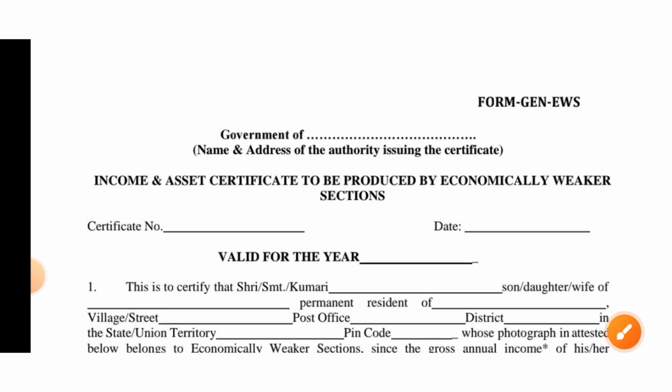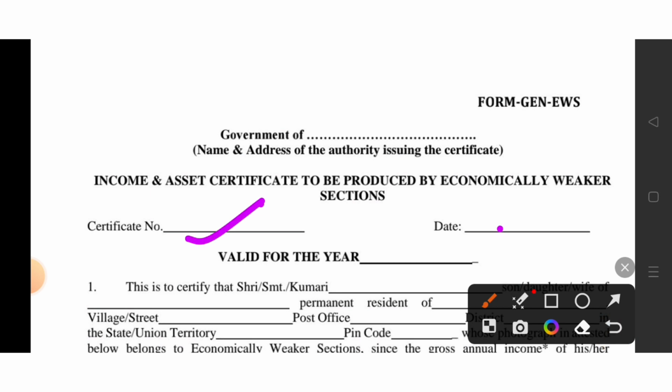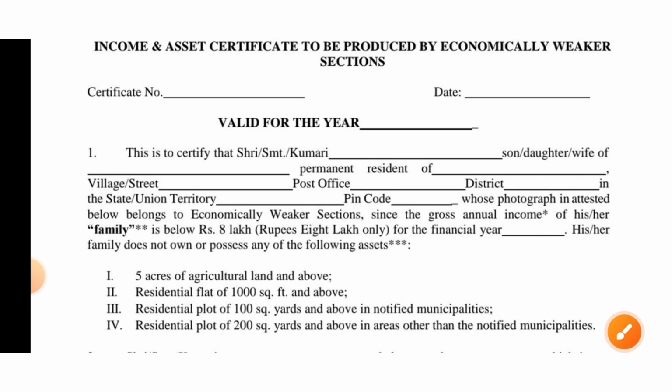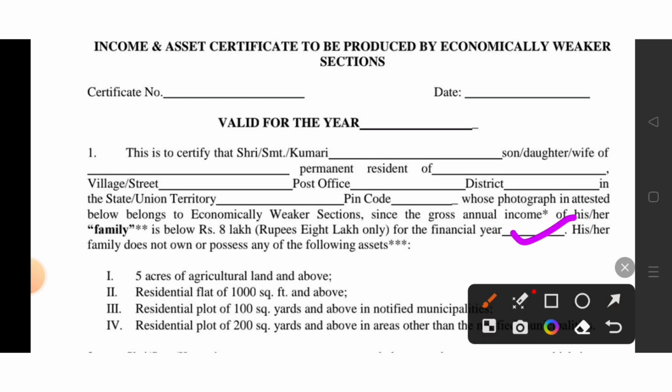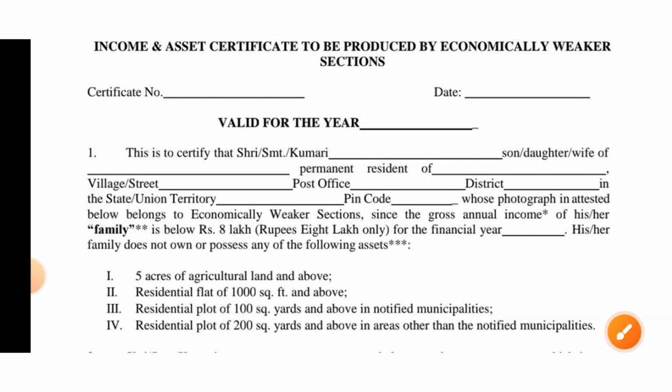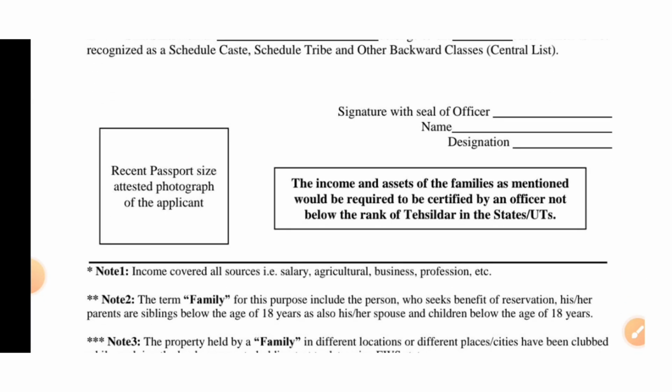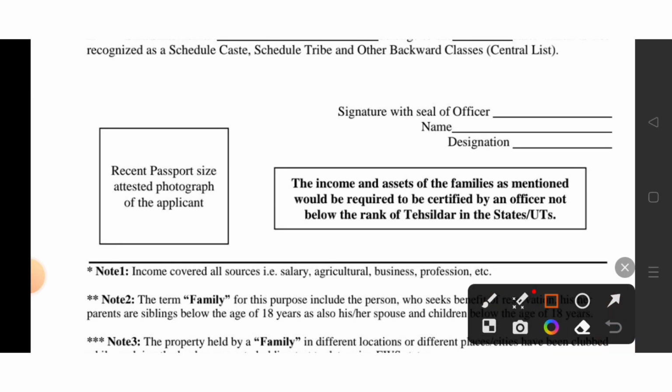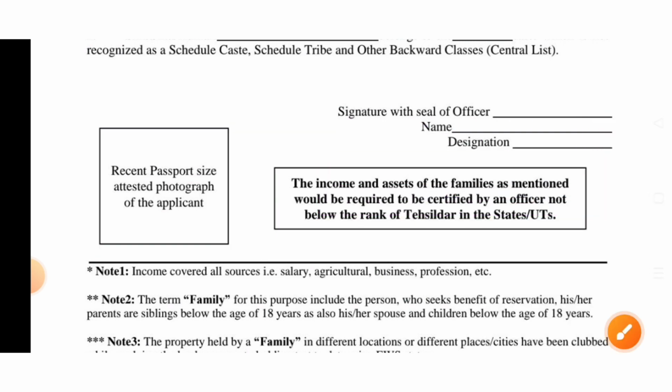Below that it's certificate number, date, valid year, and here it is financial year. So all these things you have to make sure are filled in order and nothing is wrong in it. Then at the bottom you can see the space for passport size photograph, then signature of the officials.